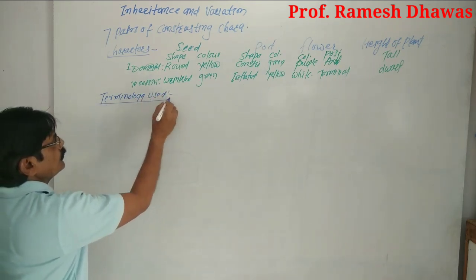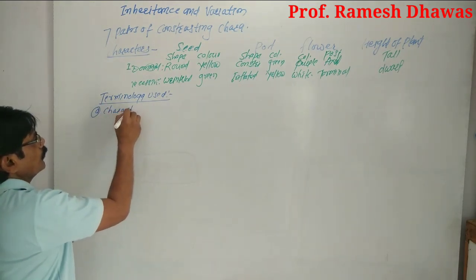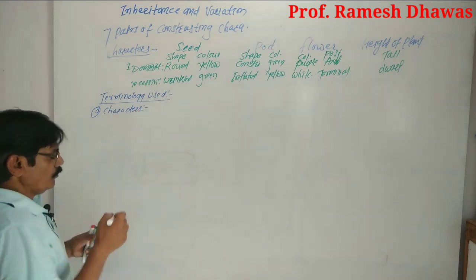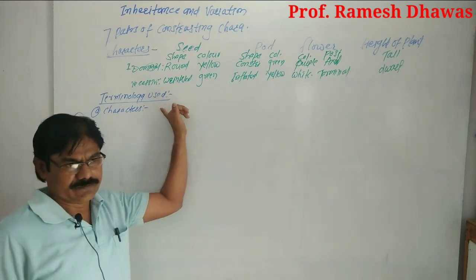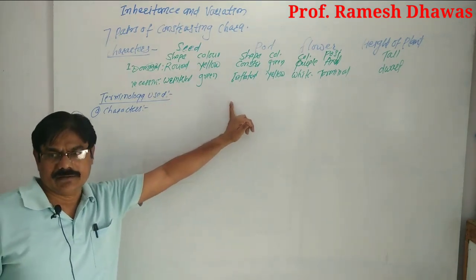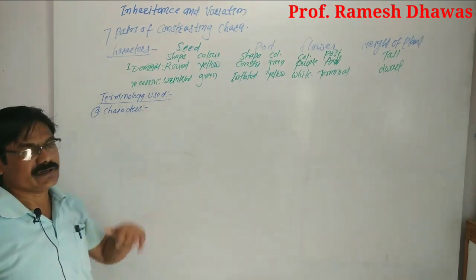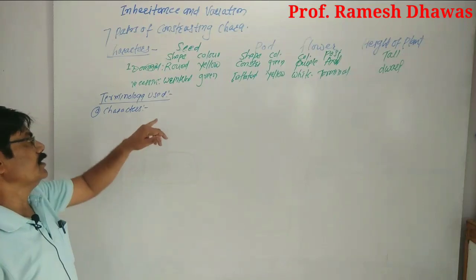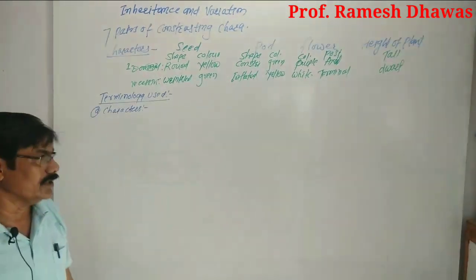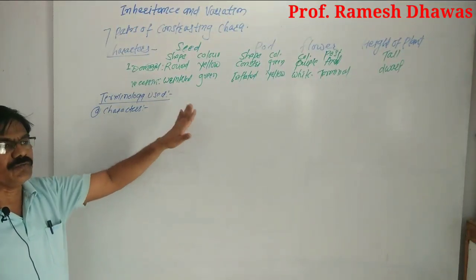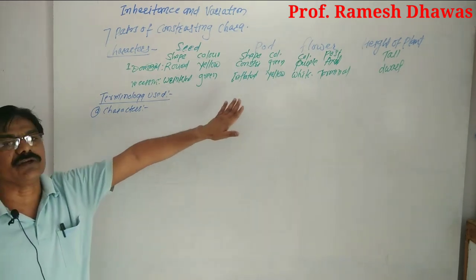Terminology used. The first term is the character. What is meant by characters? Character means the features you observe from any object or any individual. For example, if you see another person and are asked to write down the characteristic features of that person, the appearance of that individual is actually the characters of that person.